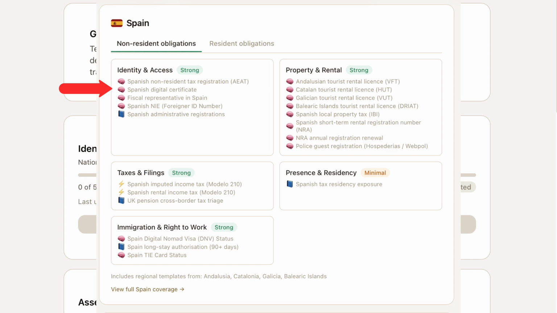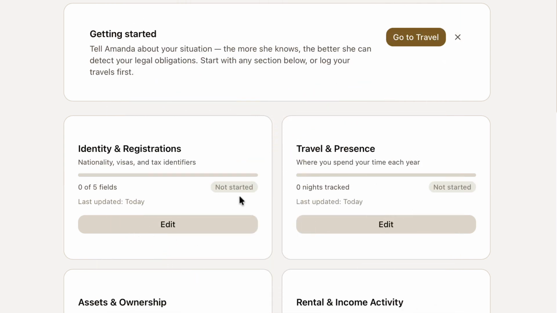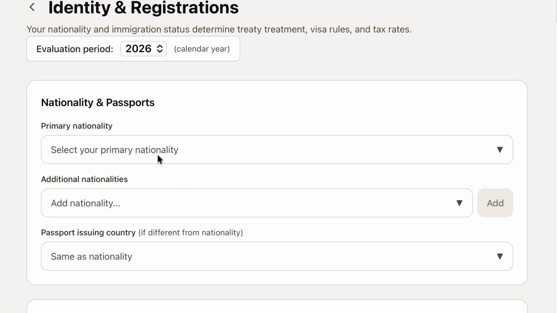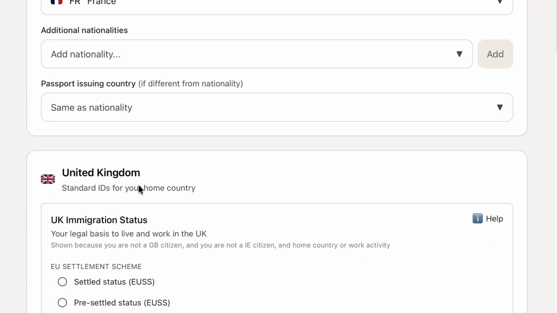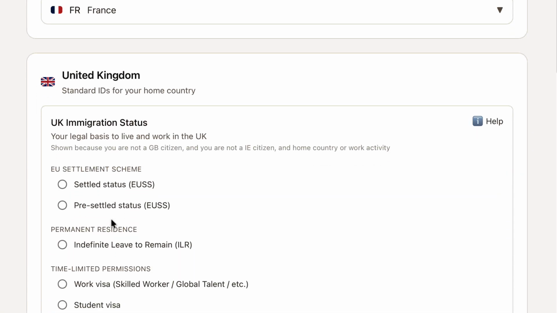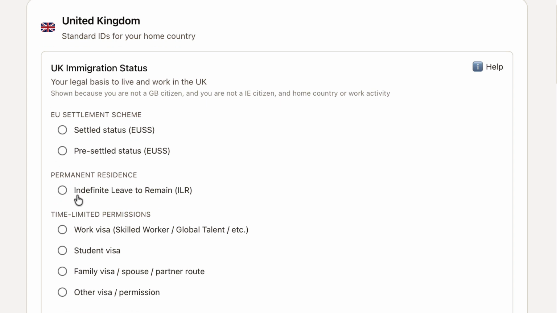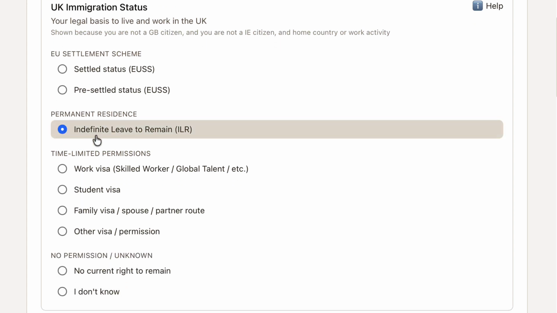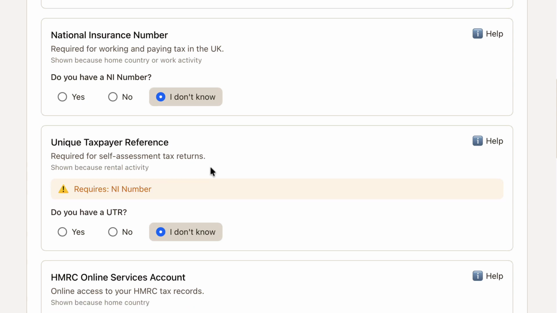Amanda's final exposure report does not rely on a single data point. It evaluates the full picture, combining all of these dimensions into a structured, transparent assessment. As you move through the profile, you can record your identity details, your registrations with legal and tax authorities, your travel history, your assets, rentals, and economic ties.